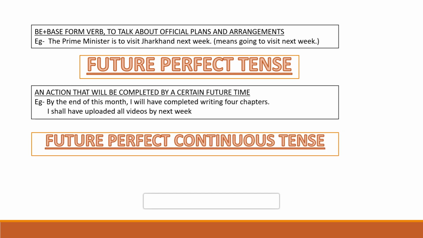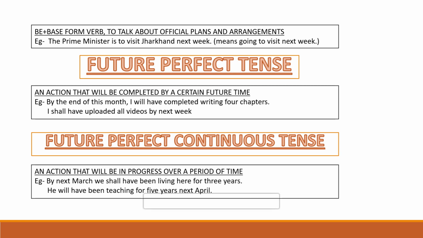Now the next part is future perfect continuous tense. Now this is the last kind of future tense, future perfect continuous tense. Now just like past perfect continuous tense and present perfect continuous tense, future perfect continuous tense is also very important. You remember, future perfect continuous tense is used when you are talking about an action which will be in progress, right, which will be in progress over a period of time. Now there is a difference between, now don't get confused between future continuous and future perfect continuous tense. I'm just reminding you the things which I have already taught you.